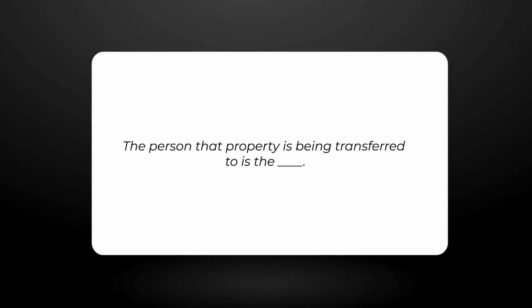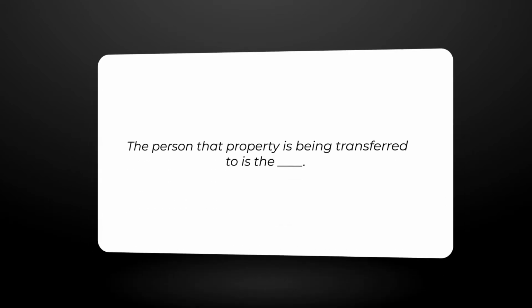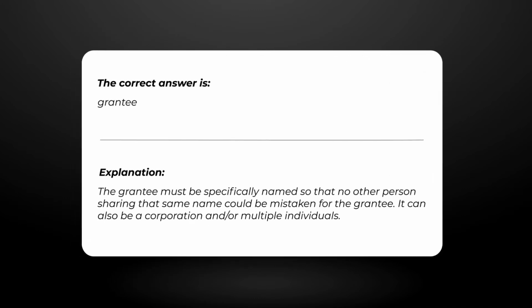The person that property is being transferred to is the. The correct answer is grantee. Explanation. The grantee must be specifically named so that no other person sharing that same name could be mistaken for the grantee. It can also be a corporation and/or multiple individuals.